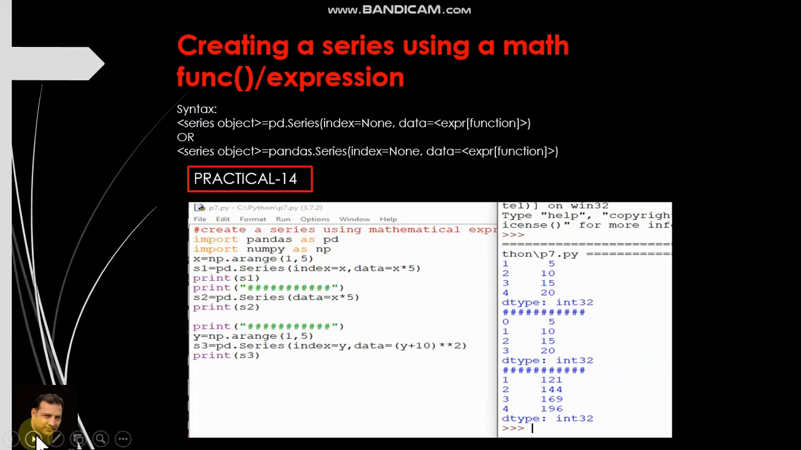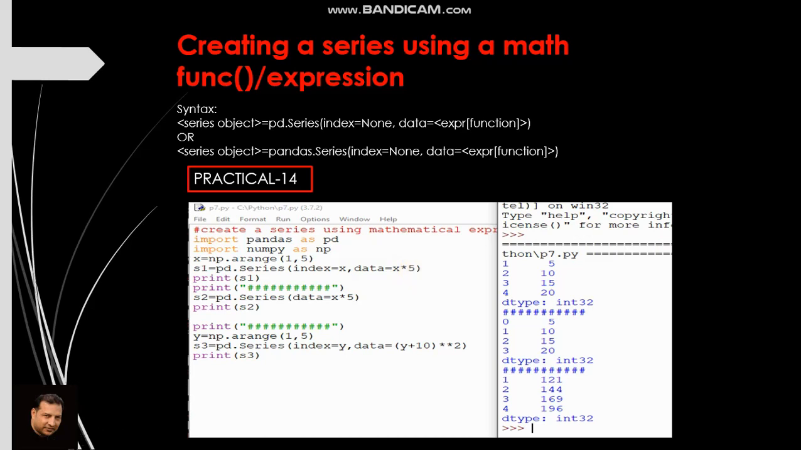Okay, next is creating a series using a math function or any mathematical expression. So this is just your syntax. Let us directly go to example, then you will understand syntax easily. I have used arange method to create a list of some numbers. For this method we need numpy, so write import numpy as np. x is equal to np.arange(1, 5), s1 is equal to pd.Series, index is equal to x, data is equal to x into 5.